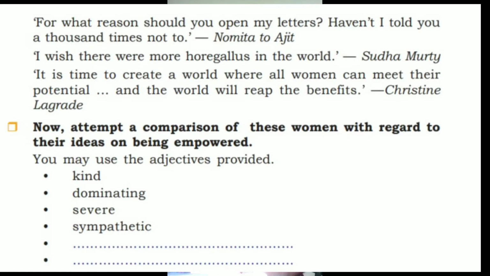Got it? Now what you have to do here, you have to compare these women with regard to their ideas on being empowered. Okay, so these personalities, these writers were presenting their topic. Which topic? We all know the main topic discussed in the first unit is what? Yeah, women empowerment. So these writers were speaking or commenting about this topic in different ways. So you have to compare a particular author with another writer. Got it? There you have to use these comparative forms.